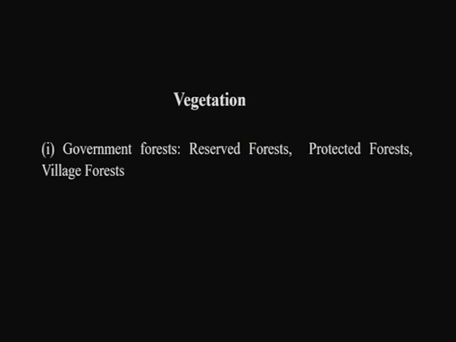Based upon the legal status within the country, we can divide the forest into government forest, which is again classified into reserve forest, which are typically all protected areas, and the village forest. Village forest is something more for social forestry, a kind of sustainable management process. Then we have private forest, and then forest owned by corporations, panchayats, societies and other agencies.